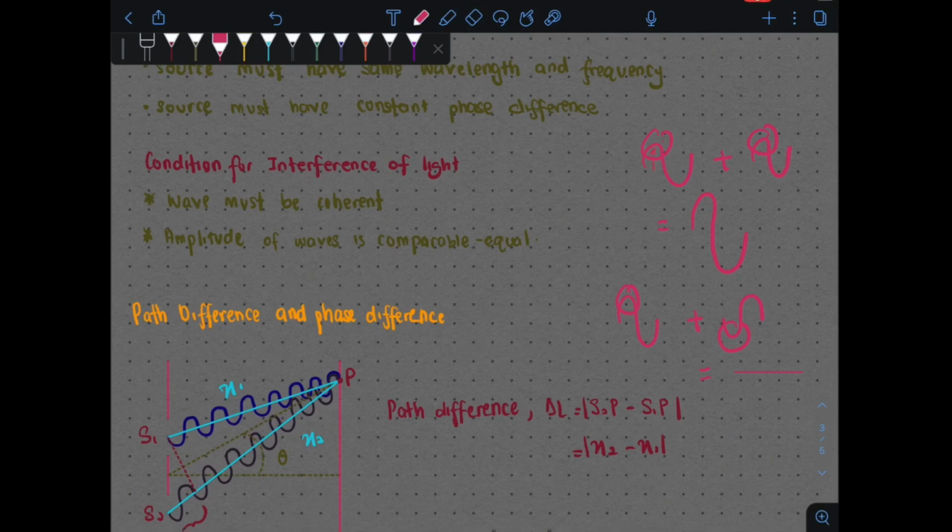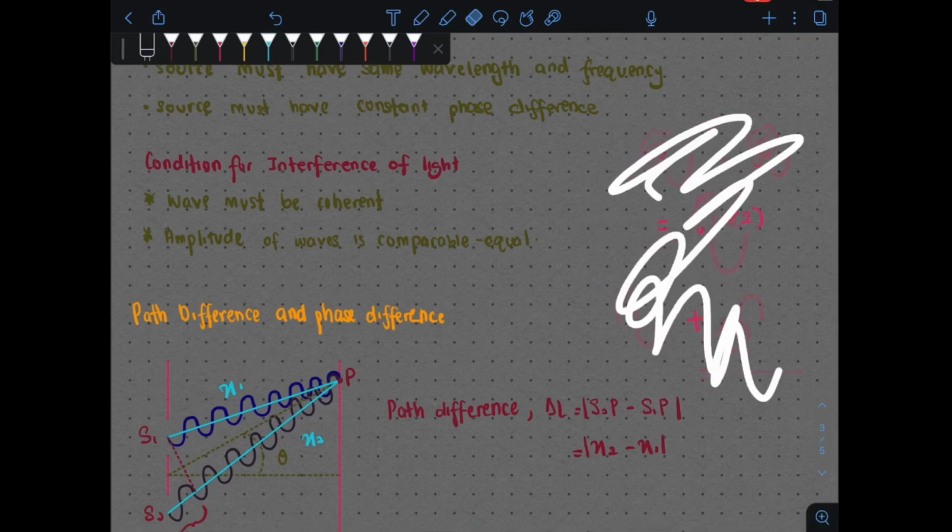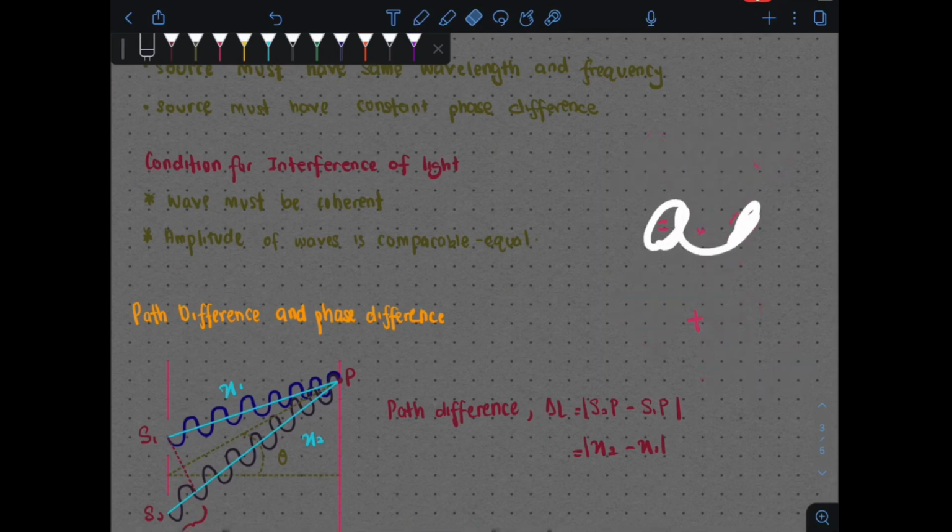So ini adalah amplitude kita A, bertemu dengan A, you get 2 kali A. Your amplitude becomes bigger, A darab dengan 2 kali amplitude. Whereas dekat sini A plus with negative A, you get 0. This is what we understand about the interference of wave by constructive ataupun destructive dekat sini.